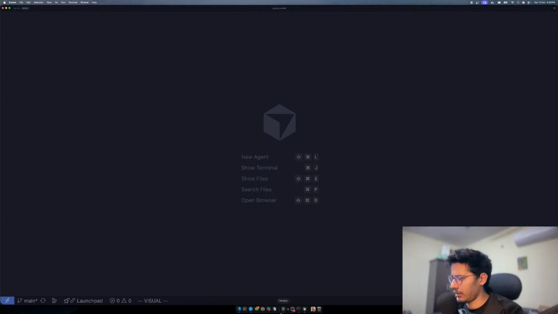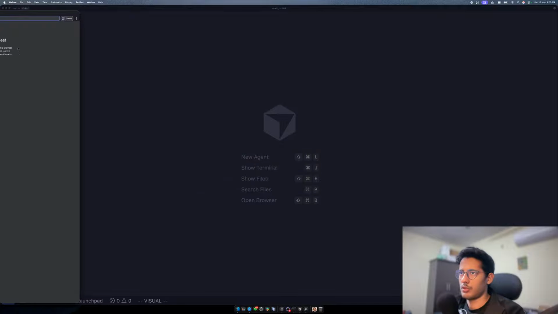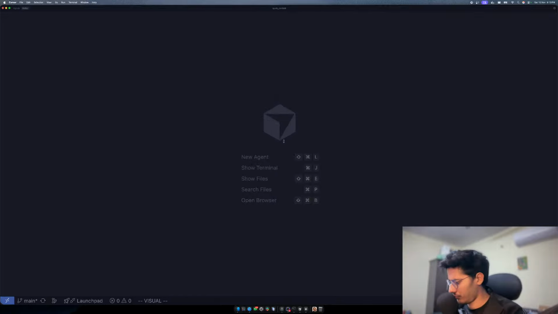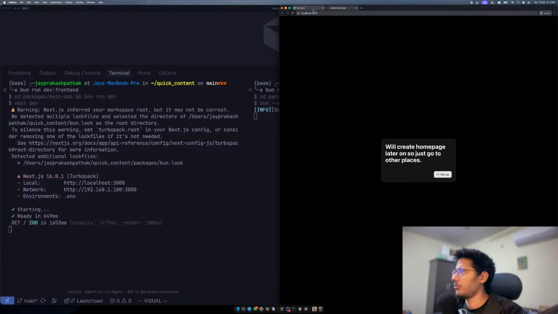No, I don't like Chromium. We'll use this new browser that I have called Helium. I really like Helium. I just don't want it to remember whatever. Should we use it in guest mode? Yeah, let's use it in guest mode. Localhost port 3000. Wait, why can't you go to port 3000? It should be able to. Yeah, okay, I spelled it wrong.